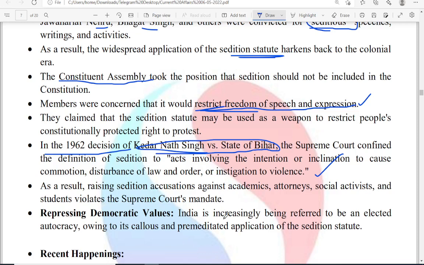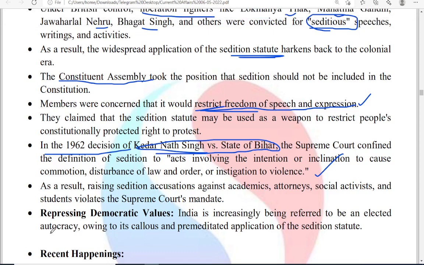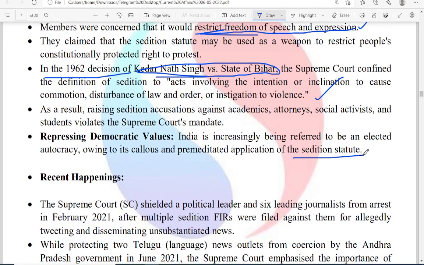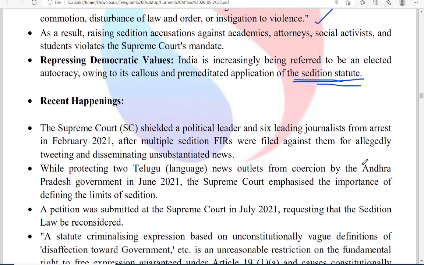India is increasingly being referred to as an elected autocracy, owing to its pervasive application of the sedition statute. If the sedition statute is used frequently by the government, misusing its power, it may unnecessarily create negative forces in society.